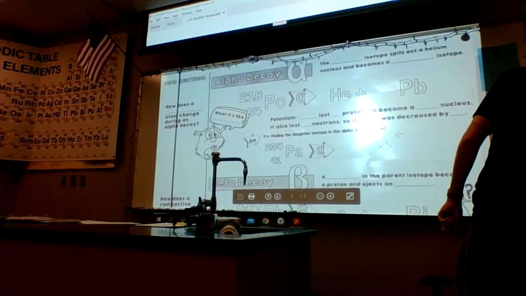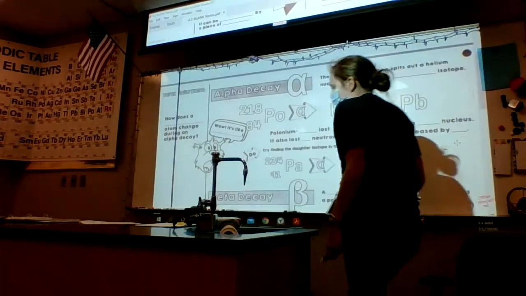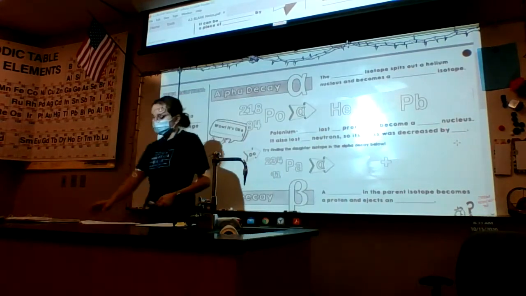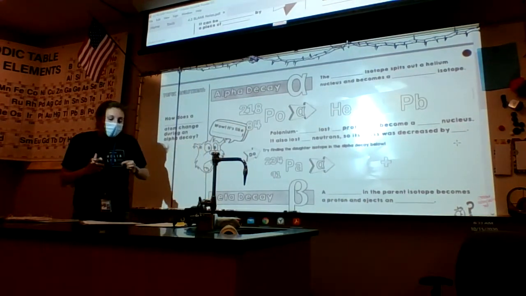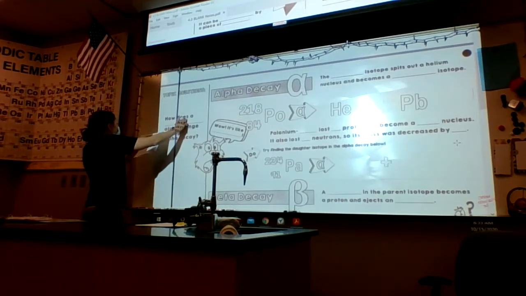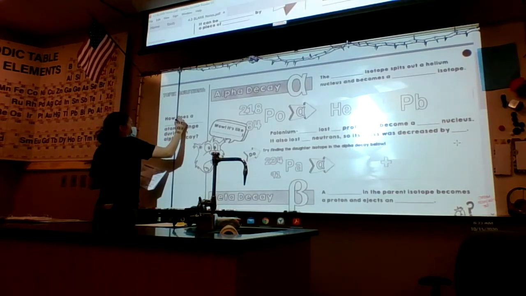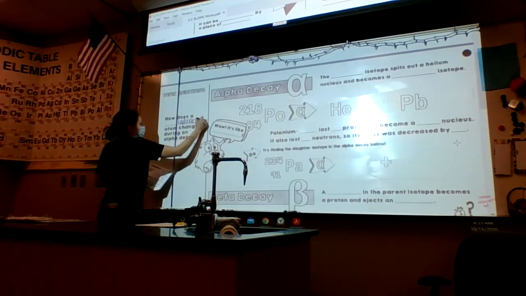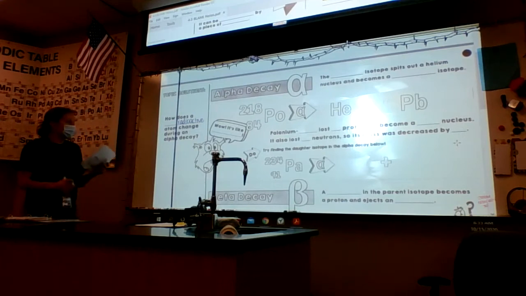So we're going to go more into detail about these two types of decay, alpha and beta decay, and then we'll talk about our third one at the end, which is gamma. All right, so topic question for alpha. How does a radioactive atom change during alpha decay?